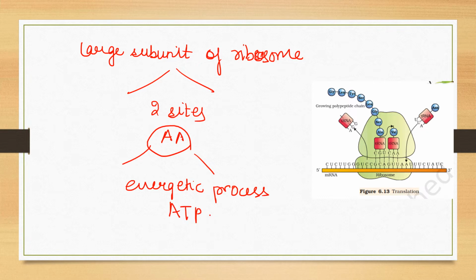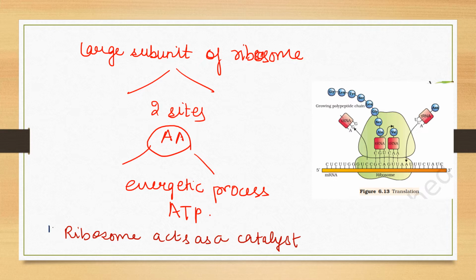Now we need to know that the ribosome also acts as a catalyst. This is a very important statement. It has already been asked many times in the NEET exam, that ribozyme which acts as a catalyst is the 23S rRNA in bacteria. This is a very important statement for you to note. It has been asked many times.